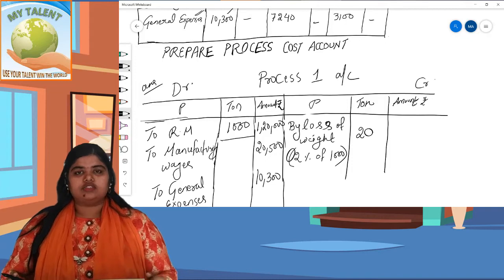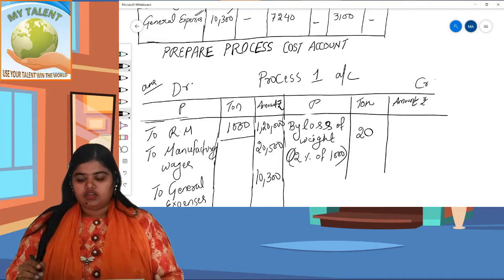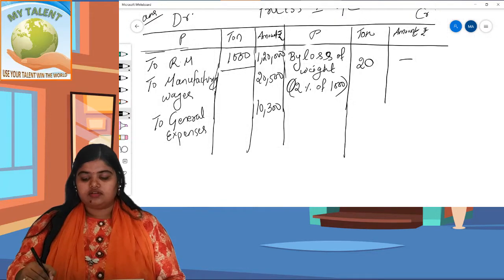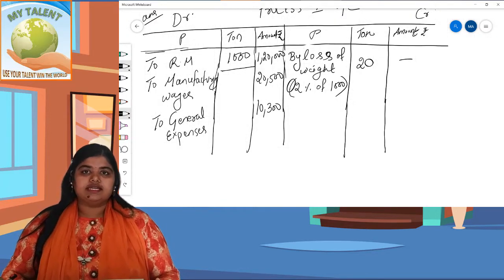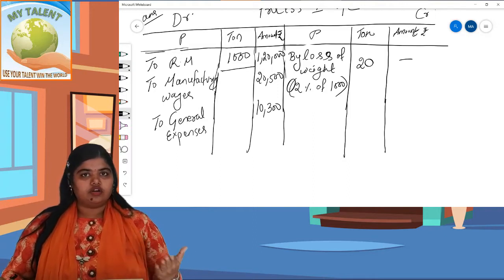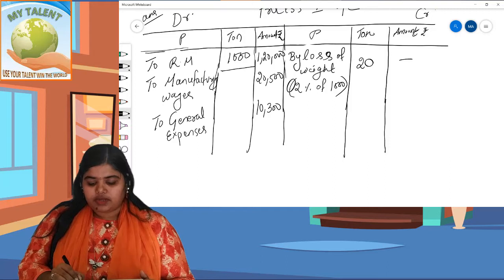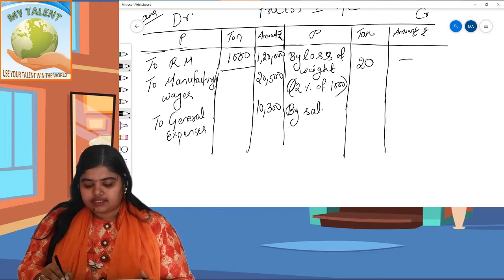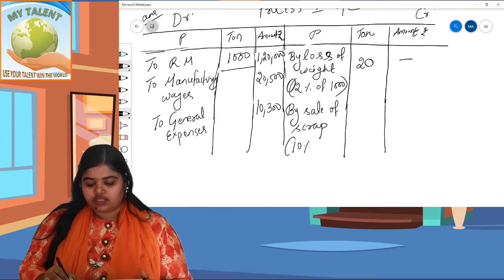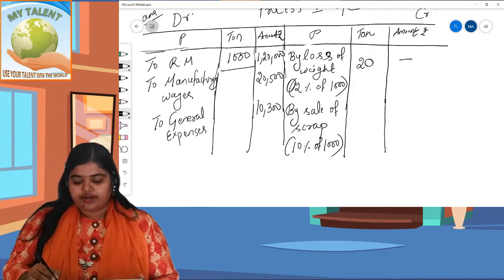So the 20 tons of loss is irrecoverable, that is a natural loss. It cannot be sold, so the amount will be 0. Income is 0. Now there is another loss: 10%, remember, is a loss that is sold as scrap, and that was sold at rupees 100 a ton according to the question. So how much is the loss? Here it is by sale of scrap. 10% of 1,000 comes to 100.